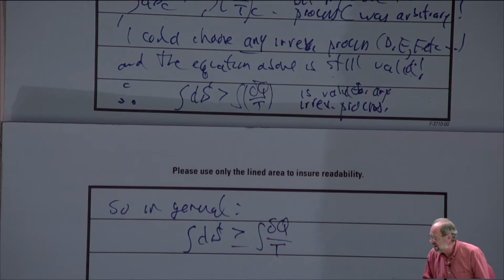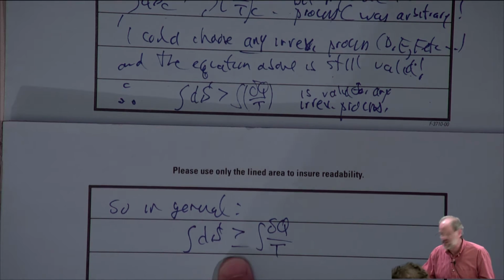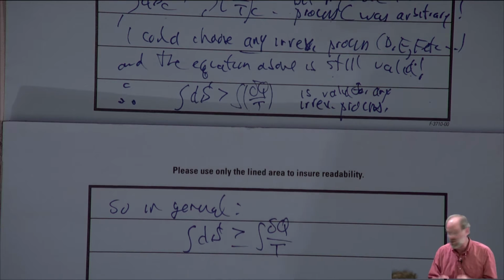Well, just keep in mind that when we defined entropy, entropy was defined as the integral of delta q over t for the internally reversible process, right? In other words, that's where the equal sign comes from. However, as was just shown in the previous derivation, the entropy change for an irreversible process, a real process if you will, has to be greater than the integral of delta q over t.